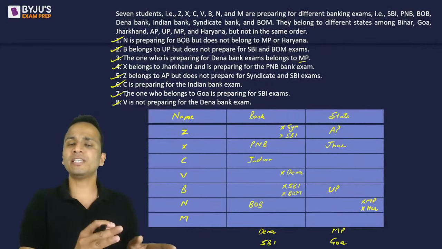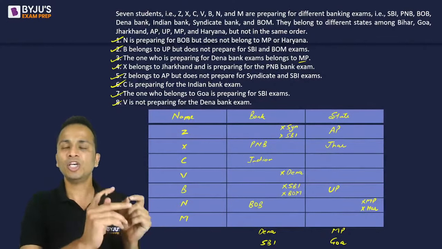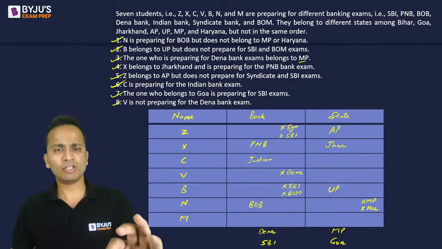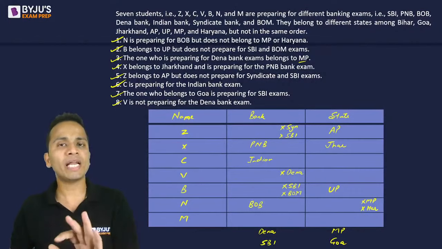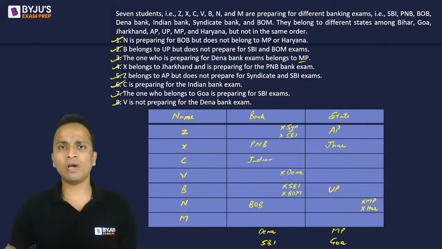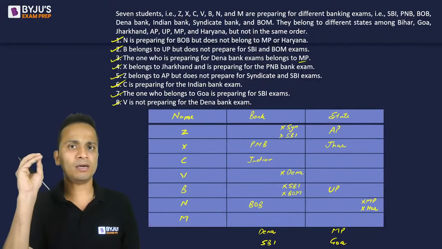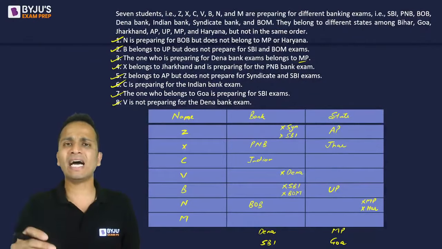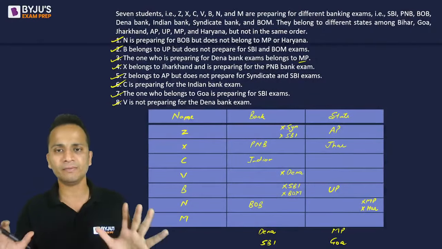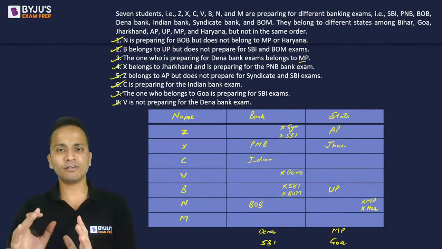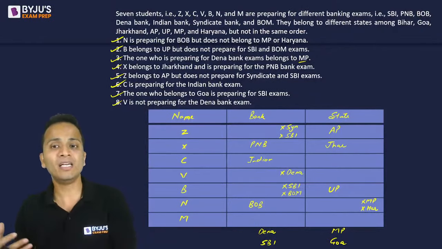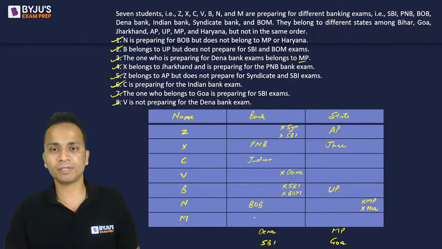Whatever information is given in the statements, you can fill all that information in the table. Now this will hardly take you 1.5 minutes, right? So once you have made the table, to fill in whatever information is given in the form of statements, it will hardly take 1.5 minutes entirely. Okay. Now let us start filling the rest of the information that is not given. So let's interpret a few things and start filling up, right?